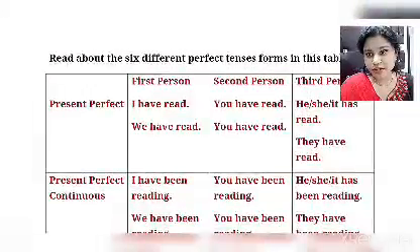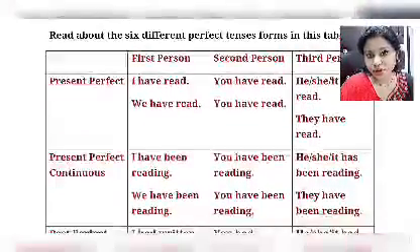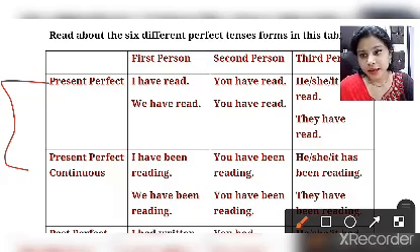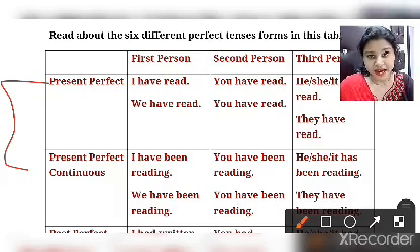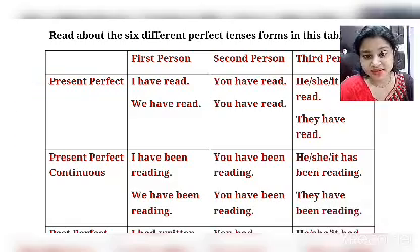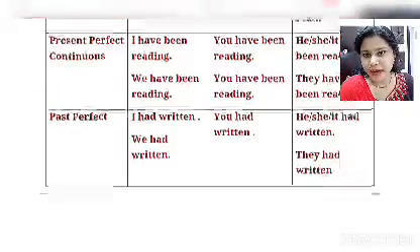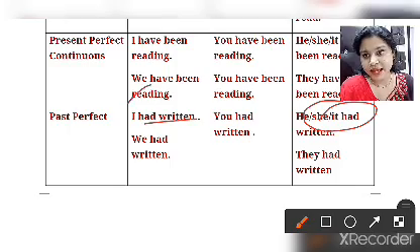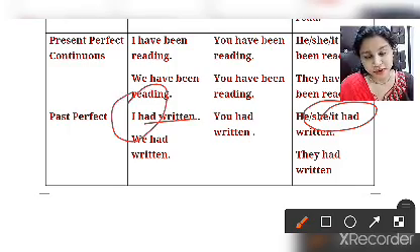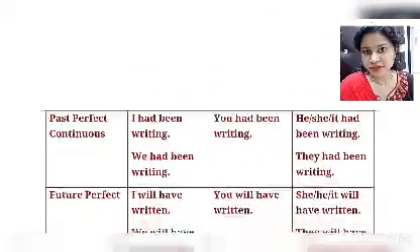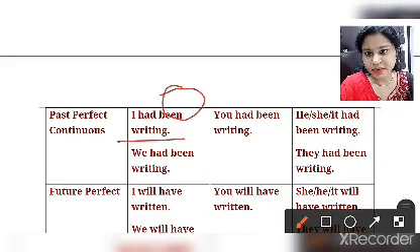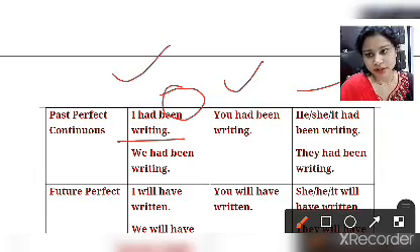So in present perfect you must observe that we have used have plus third form, and in present perfect continuous has, have, been plus the ing form. This is the structure. For the past perfect we just use had plus third form, and for he, she, it in both conditions there will be had, either it is first person, second person or third person. In past perfect continuous we simply use been and the ing form, so had will be for first person, second person and all third person.